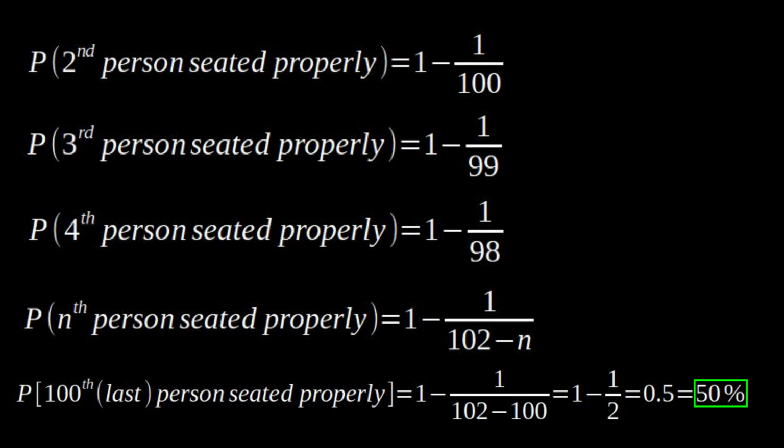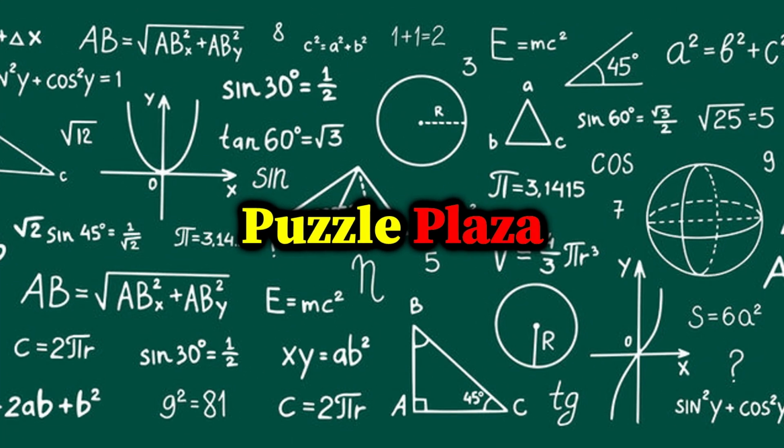And that's your answer. 50%, which is a bit counterintuitive, if you ask me. I love problems like this with counterintuitive answers. So yeah, I hope this was an interesting puzzle for you to solve. It looks a bit more daunting than it is. It's a bit easier than it seems.